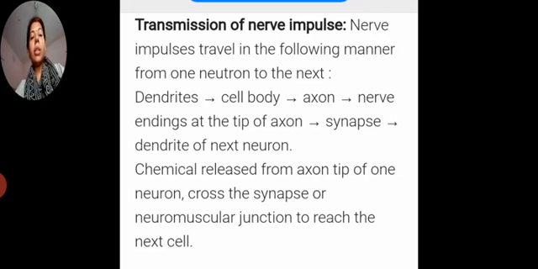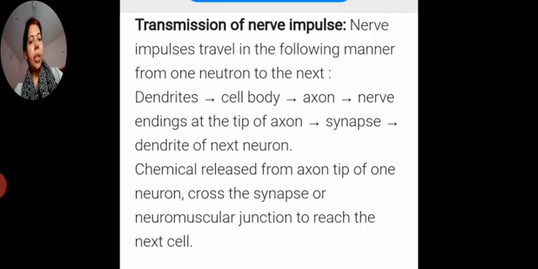From the tip of the axon's nerve ending it passes to the next neuron through the synapse, to the dendrite of the next neuron. At the tip of this nerve ending there is a chemical substance which is released from the axon tip. This chemical released from the axon tip of one neuron helps in the transmission of the impulse from one neuron to the next.